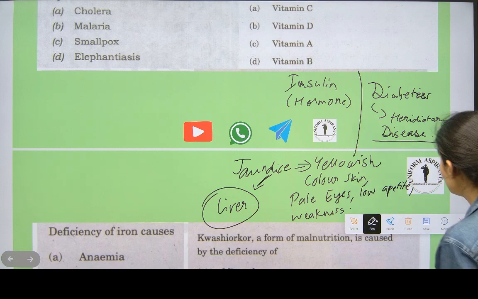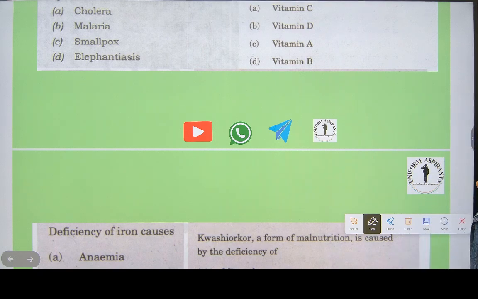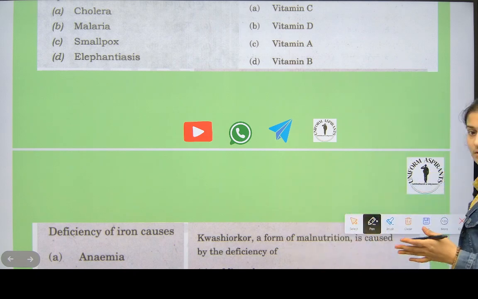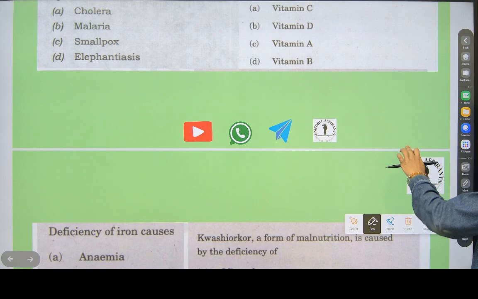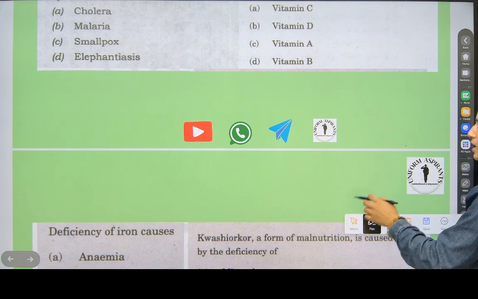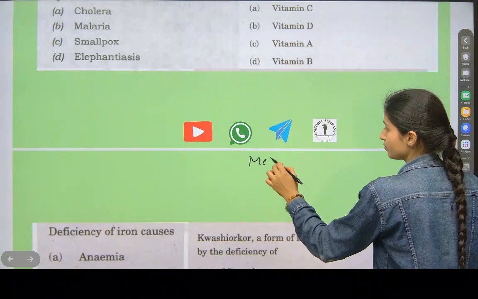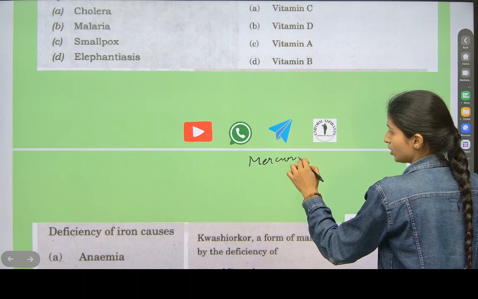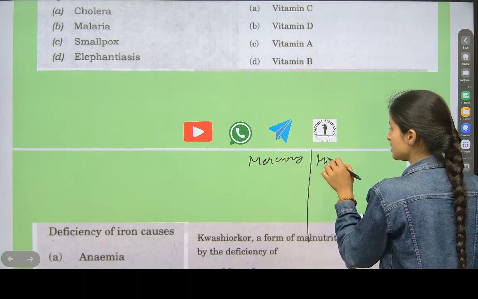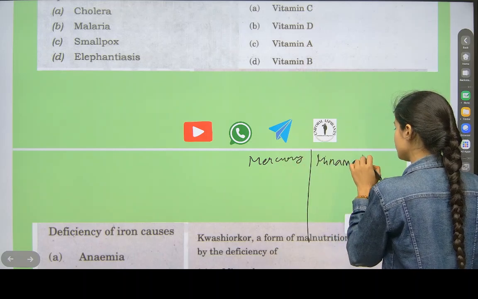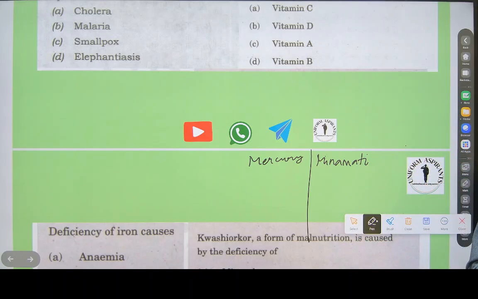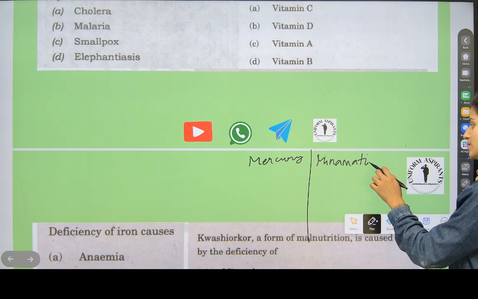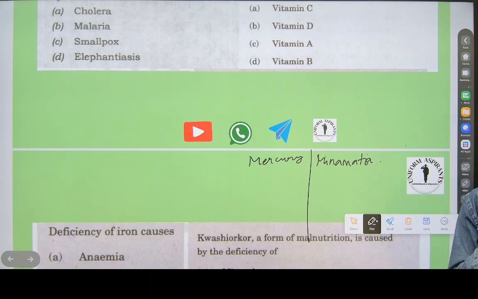Okay, done with this. Now see here, if there is excessive something in our food, then also diseases are caused. For example, mercury: Minamata disease is caused because of mercury. Write this down fast.